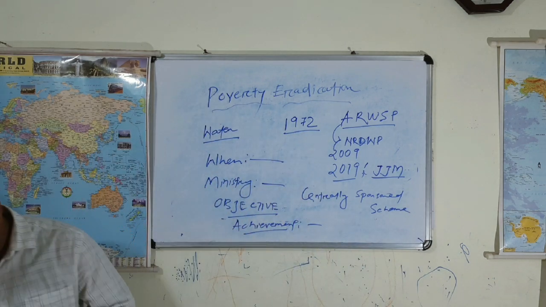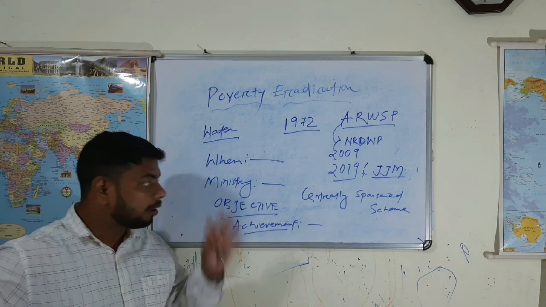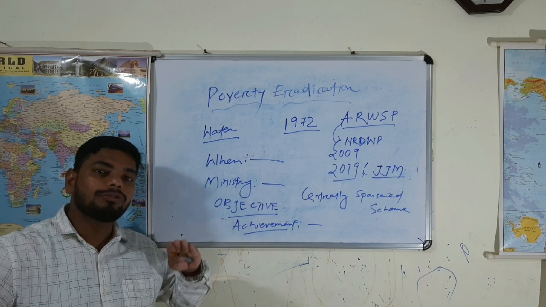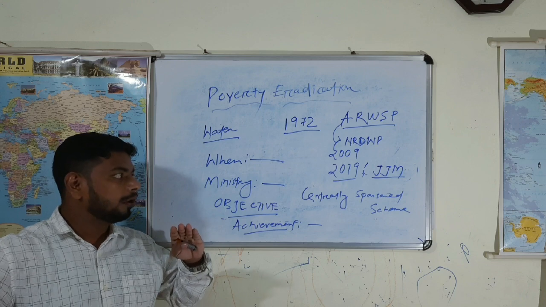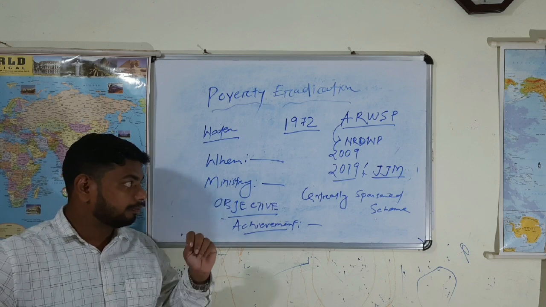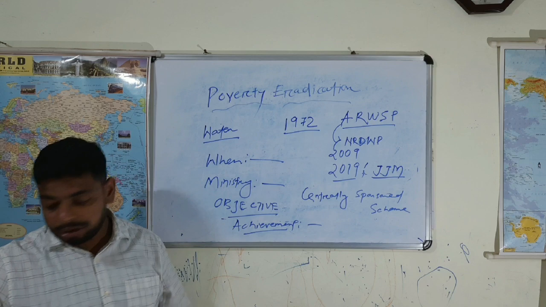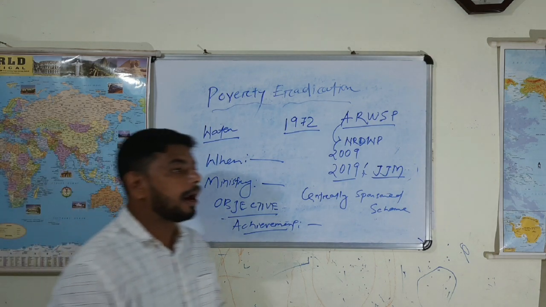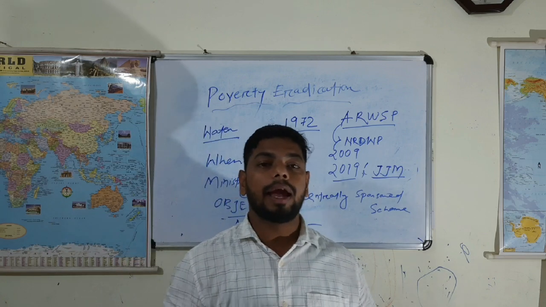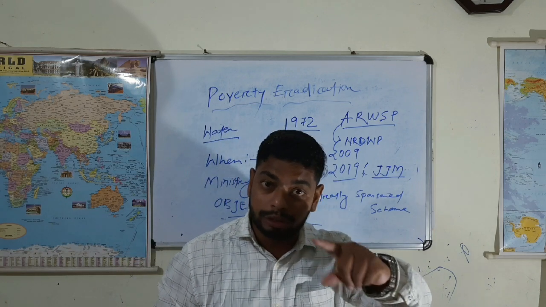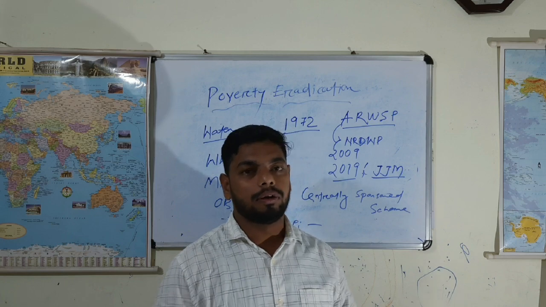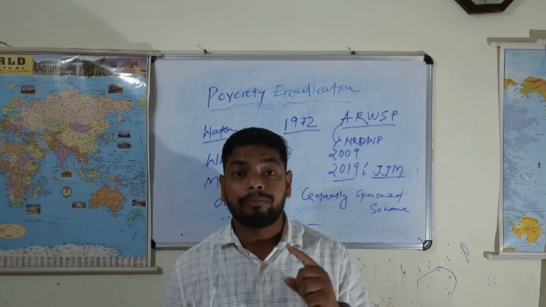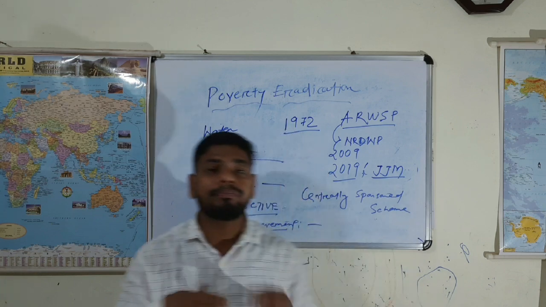What do you mean by centrally sponsored scheme? In my earlier video, I already told that it is the contribution of both the central government as well as the state government. Under this scheme, the main motto, in fact the objective, is to provide piped water supply to all the rural households. Which households? Rural households. To all the rural households must avail what? Piped water supply.